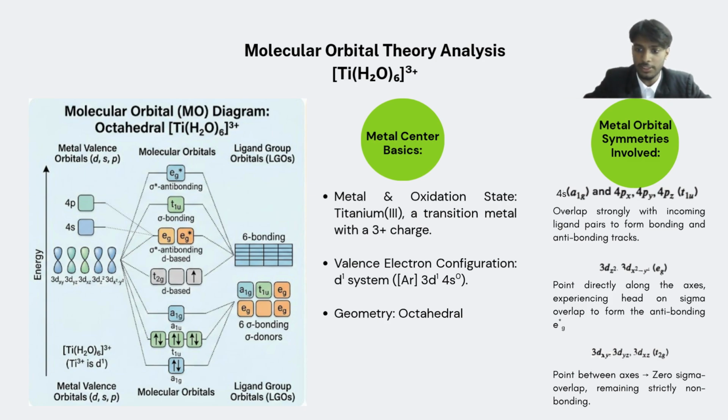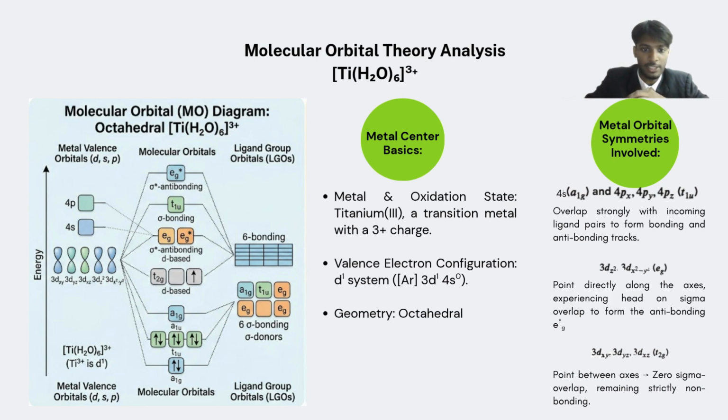Next, I will talk about the metal orbital symmetries involved. The metal orbital symmetries are broken down. For sigma bonding, the metal uses its 4s orbital, labeled here as a1g symmetry, and its 4p orbitals with t1u symmetry to overlap strongly with the incoming water ligands.